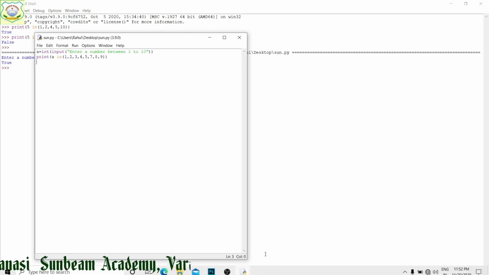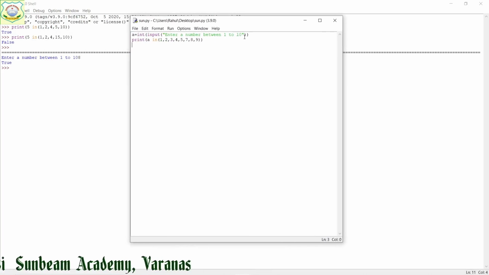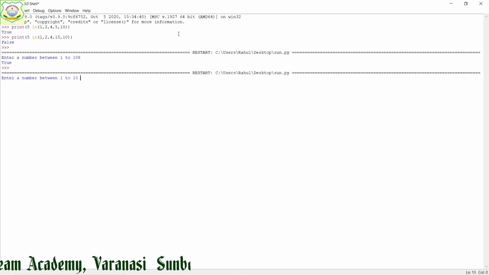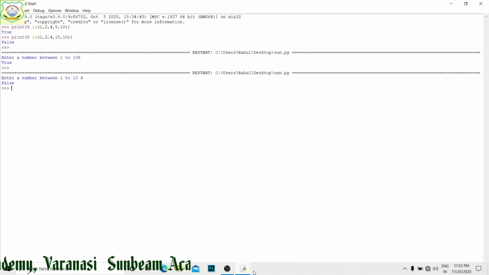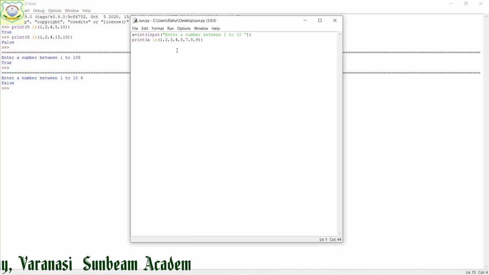So, what will we see? Now, I am going to run it again, right? It has asked to enter a number between 1 to 10. I have given 6. False. Why false? If you see here, I have not given 6 over here. So it has given us a false result, right?